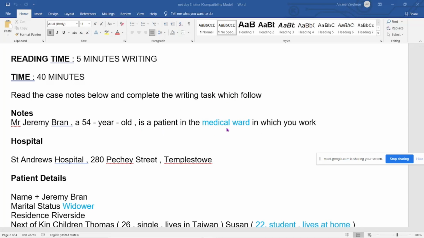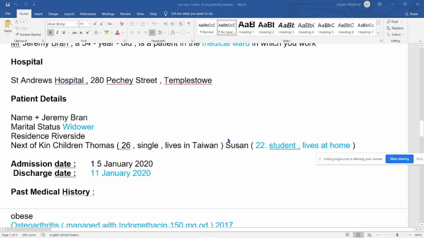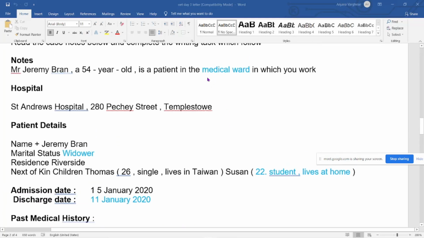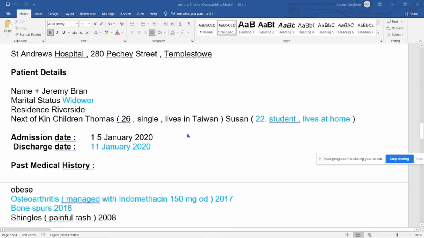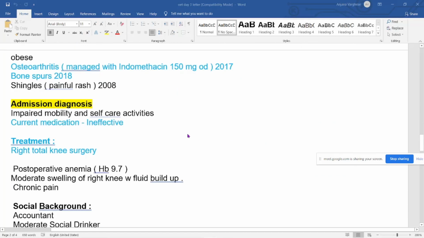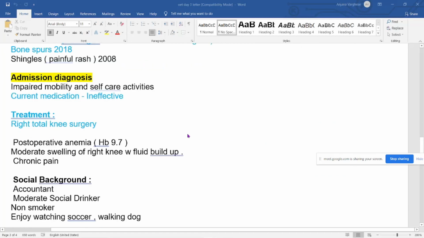You understood that you are working in the medical ward, but you don't know what the patient's illness is. In that case, go directly to the discharge diagnosis to understand what the patient's problem is. From the diagnosis, in this case, we are not getting any clue out of this. Then go to the treatment. Okay, then we got the idea it's a knee surgery patient.